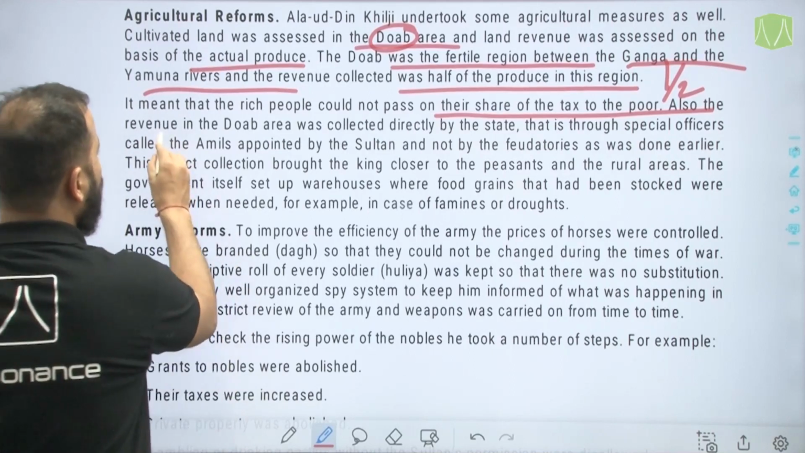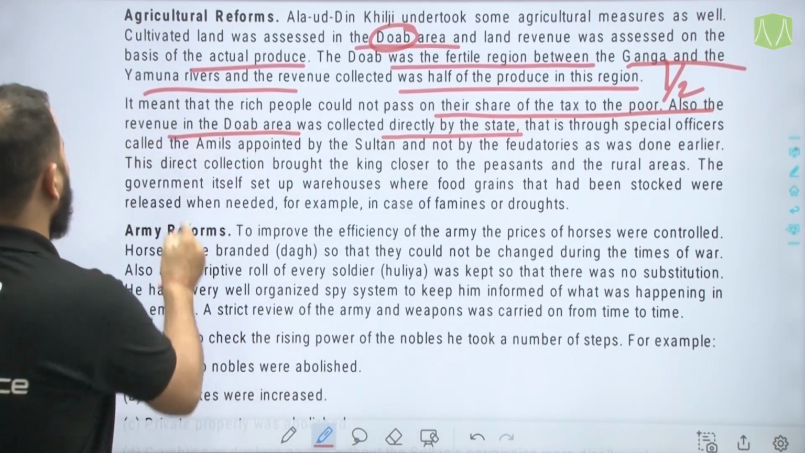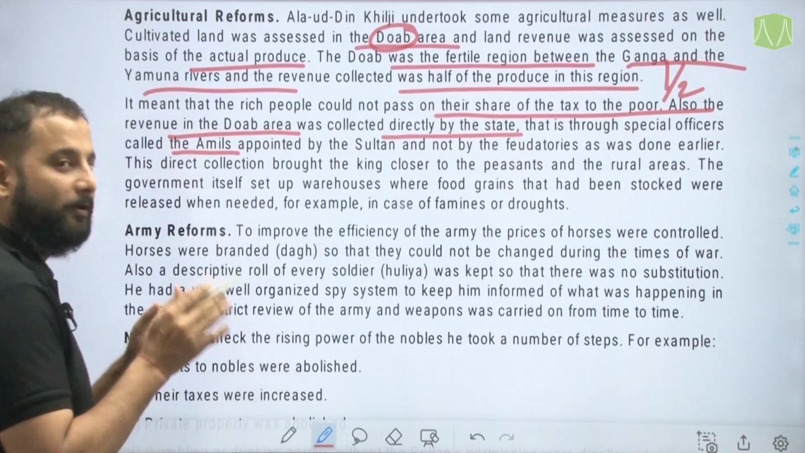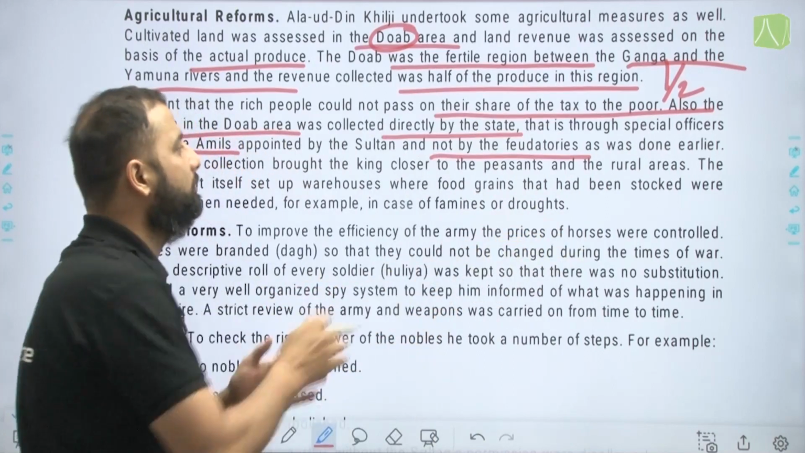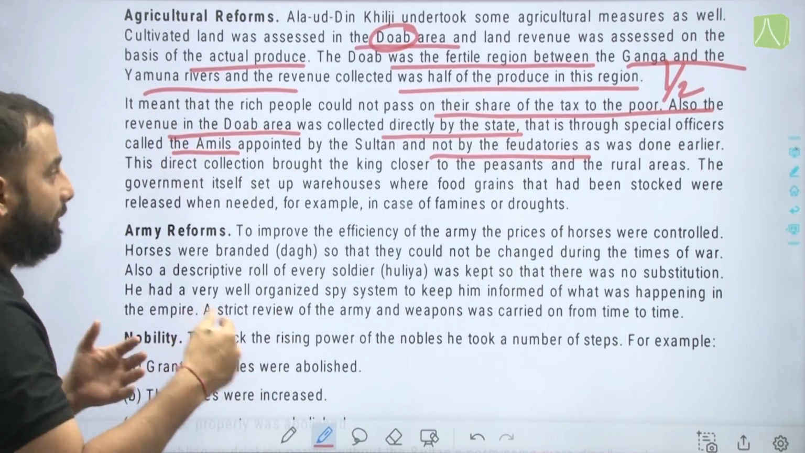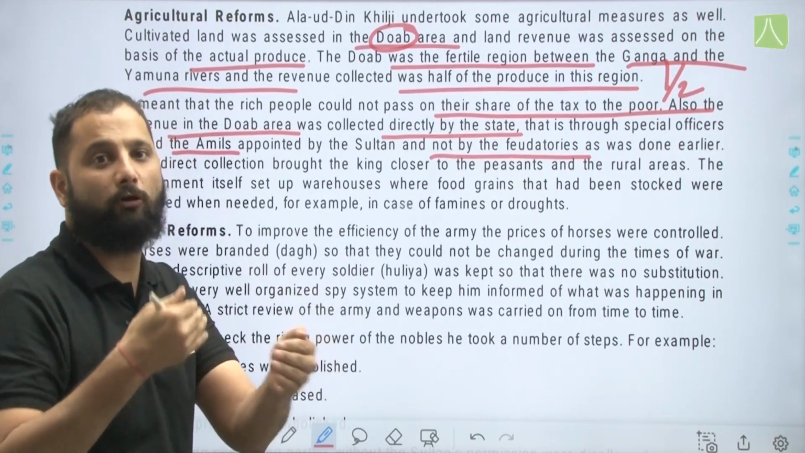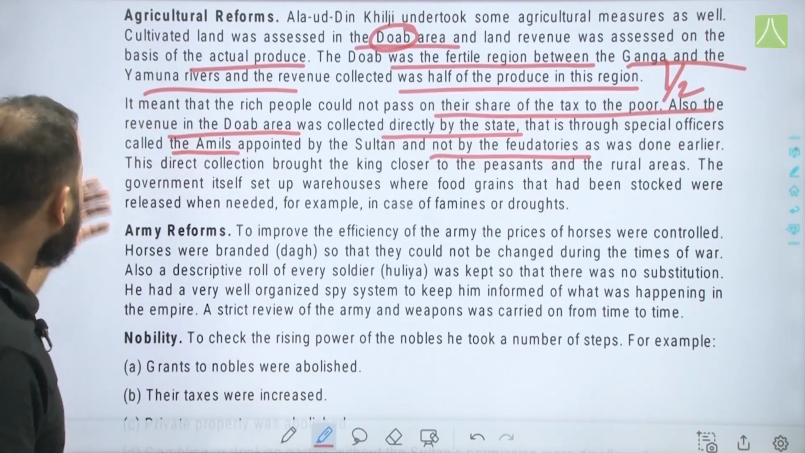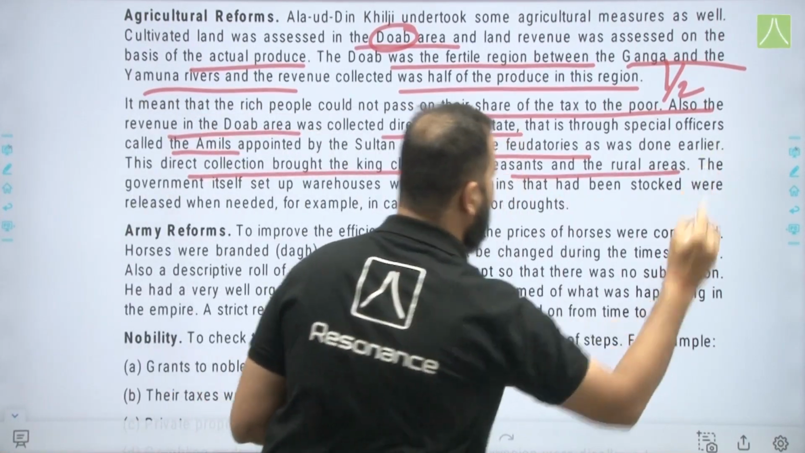Also, revenue in the Doab area was collected directly by the state, that is through special officers which were called amils, which were appointed by the Sultan, and not by feudatories or the intermediaries as was done earlier. So now again the tax is directly being collected by the state. So there are no intermediaries or in between people here. This direct collection brought the king closer to the peasants and the rural areas.